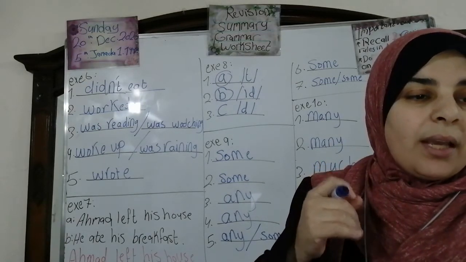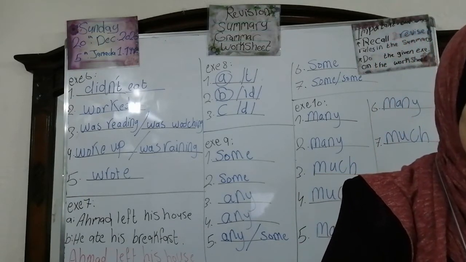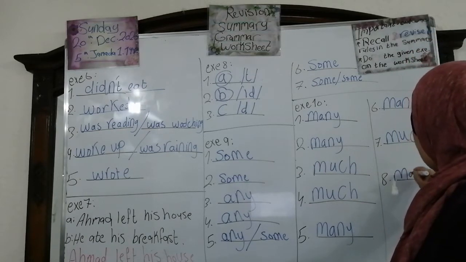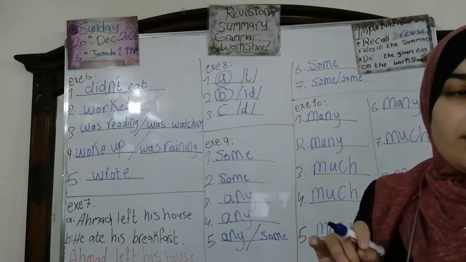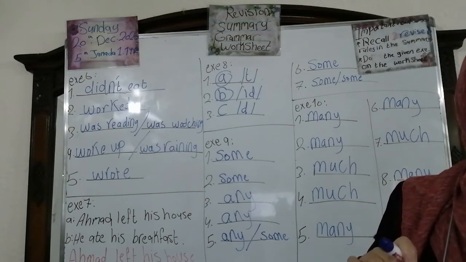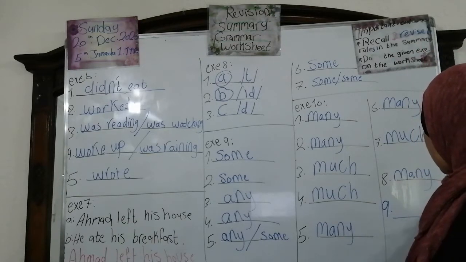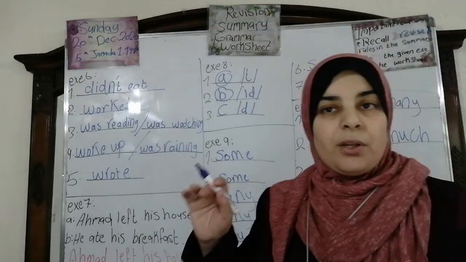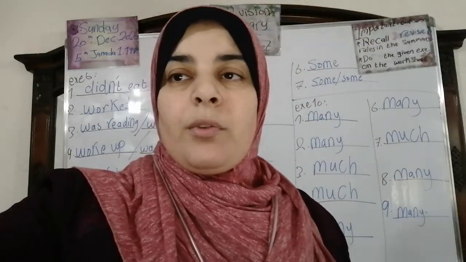How much sugar do you like in your tea? Okay. Number 8, how many bananas are there in that basket? What do you think? How many bananas are there in that basket? Number 9, I don't like many vegetables. What do you think? I don't like many vegetables. Okay. And I'm going to stop here to clean the board and return back to you. Okay, girls? Please wait for me.